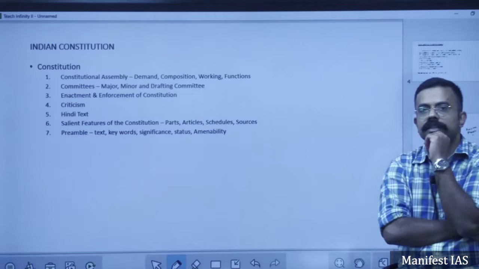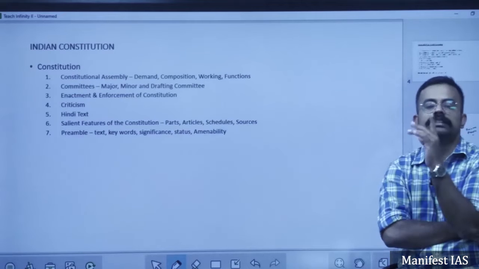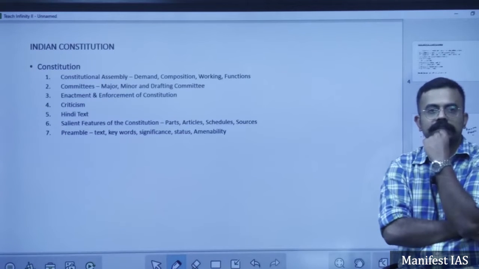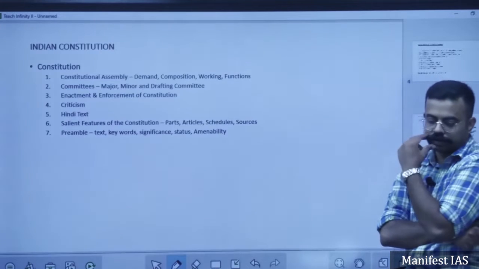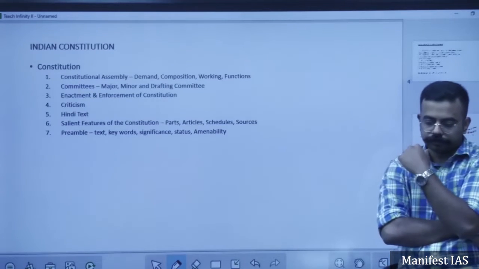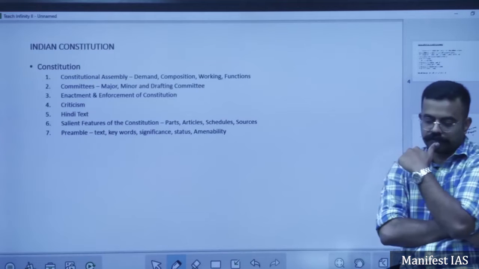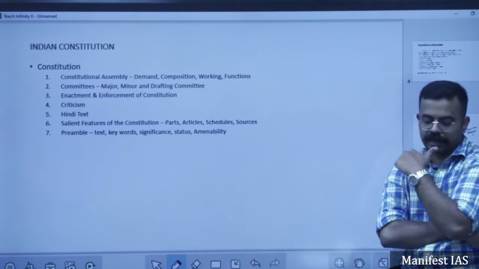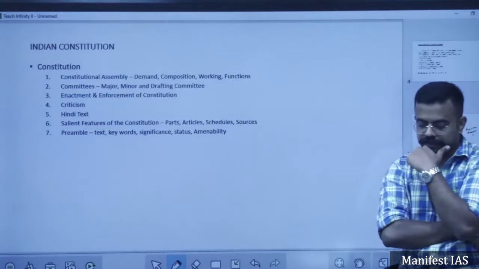Before independence, even the Muslim League had representation in the Constituent Assembly. After independence, they withdrew. It had 296 seats totally for British India and 93 seats for princely states.